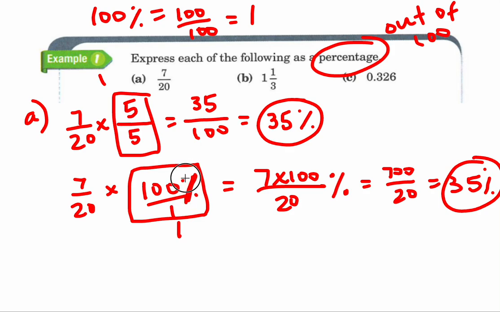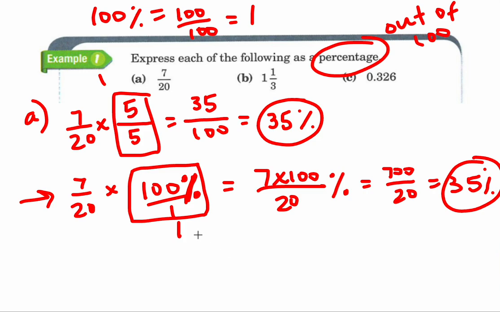Now be sure that you put in the percent, because if you just take a number and multiply by 100, you changed it. It is now 100 times bigger. But remember, 100% is really just 1. So it doesn't change anything. You're just writing it in a different format. Again, this method a lot of people like to use because it's pretty straightforward, out of 100.